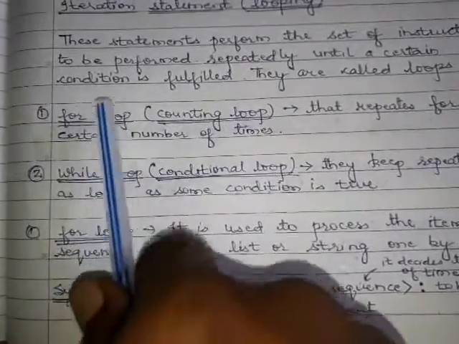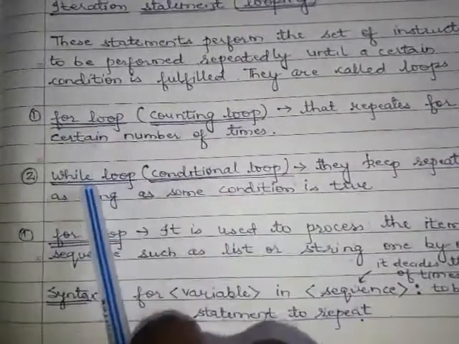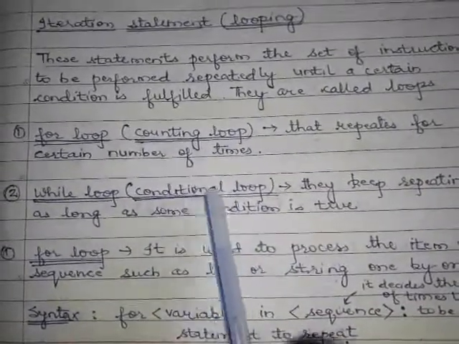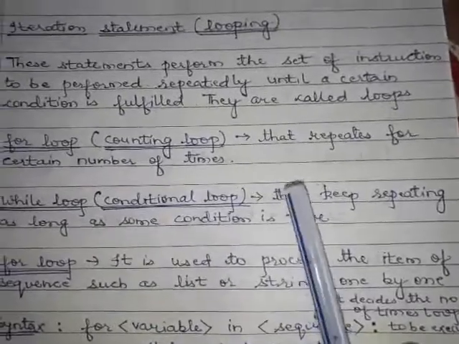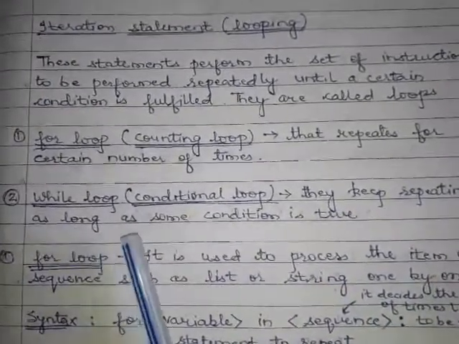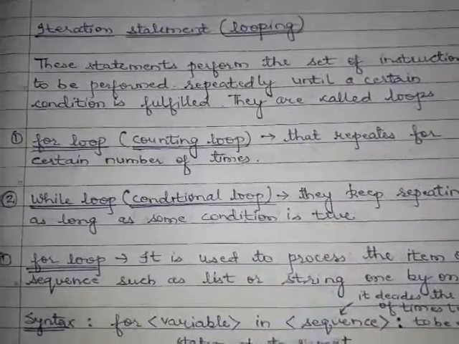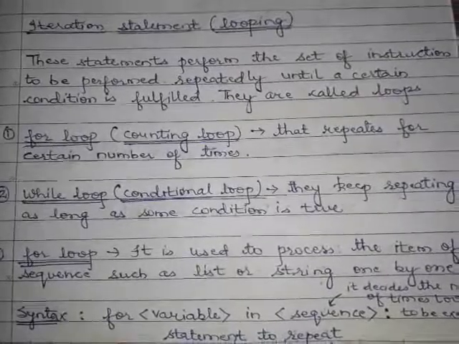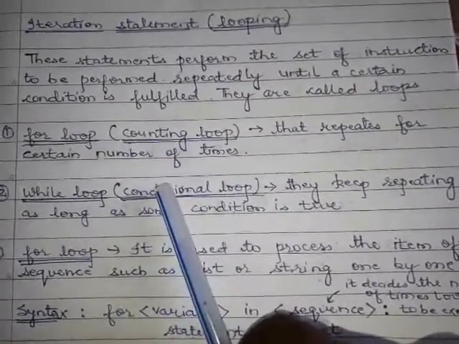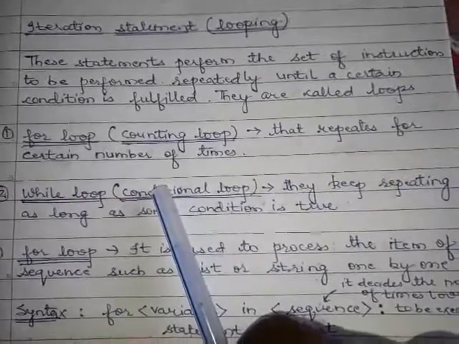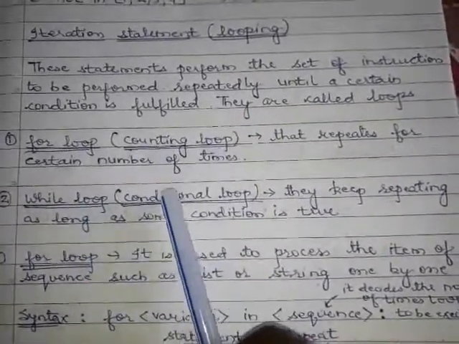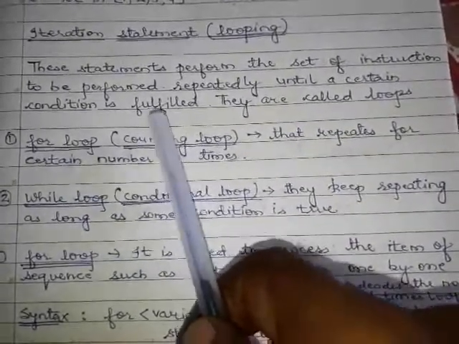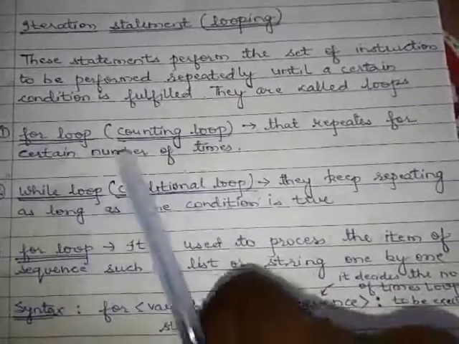The second one is the while loop. There are only two kinds of loop in Python, for loop and while loop. The while loop is also called the conditional loop. Why is it called the conditional loop? They keep repeating as long as some condition is true. It means the while loop keeps repeating the same task while the condition is true. If the condition becomes false, the execution of the statement stops. So the while loop depends on the condition. The for loop executes a fixed number of times, but the while loop depends on the condition.